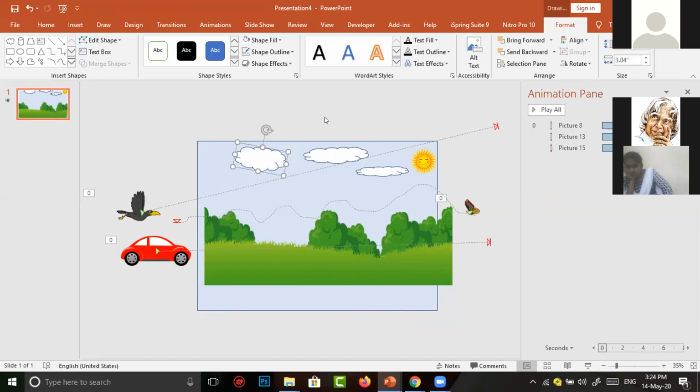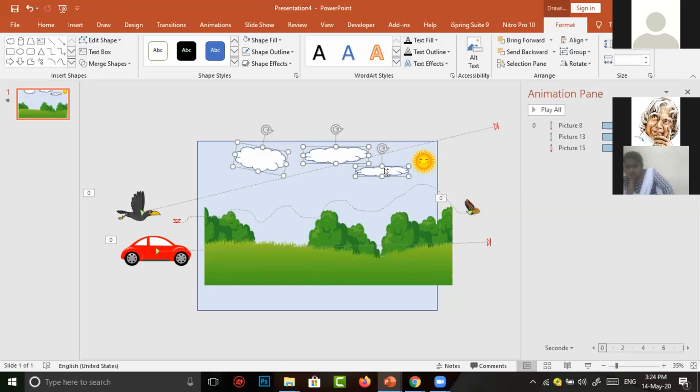3 clouds are there. I want to make these 3 clouds move at the same time. An important property we can use here is we have to select all the clouds one by one. First click on one cloud, then hold the control button, then click on another cloud, then click on another cloud.